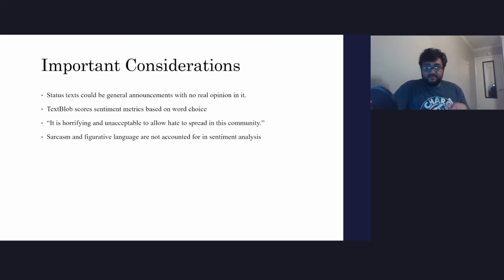Now, some important considerations to note is that the content of the statuses themselves tend to be more neutral. These are professional public figures' accounts, so a lot of their statuses came out to zero subjectivity and zero polarity. In addition, the sentiment analysis tool used can be misled as well. Take for instance the sentence, "It is horrifying and unacceptable to allow hate to spread in this community." Horrifying, unacceptable, and hate would give it negative polarity scores, even though the message as a whole comes from a place of positivity. Sarcasm and figurative language are also not accounted for very well because of this.